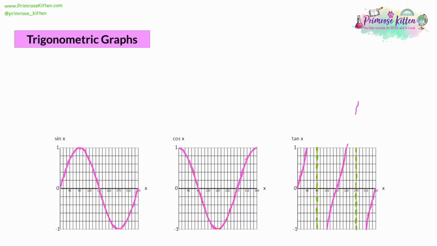And they're 180 apart. But what you'll find with all three of these graphs is they can continue infinitely forever. So we're only looking at a snapshot of the graph, the most useful part of a graph, in between 0 and 360. Another thing to mention is that these graphs all show values in degrees.